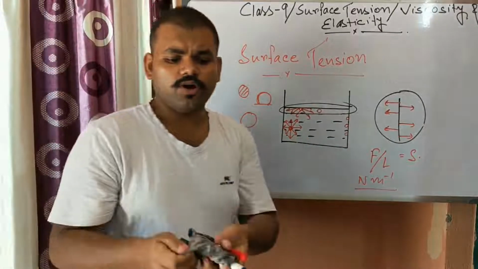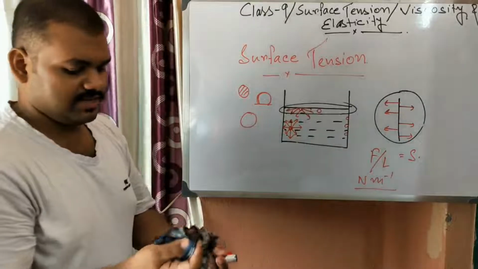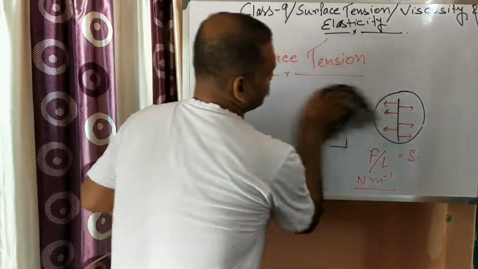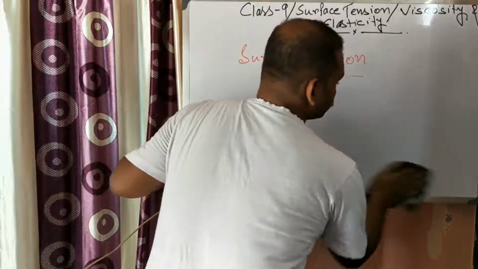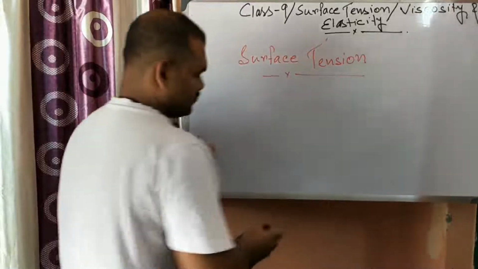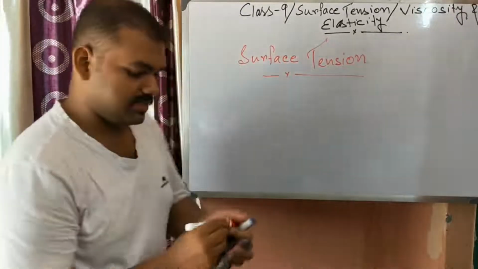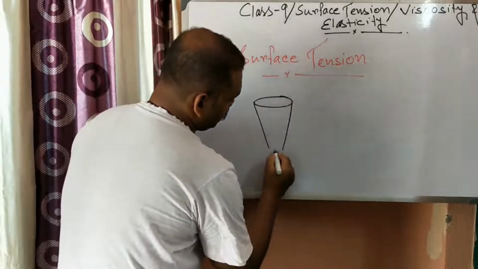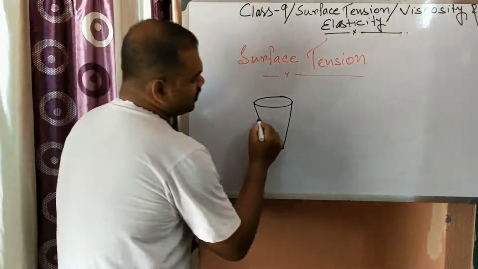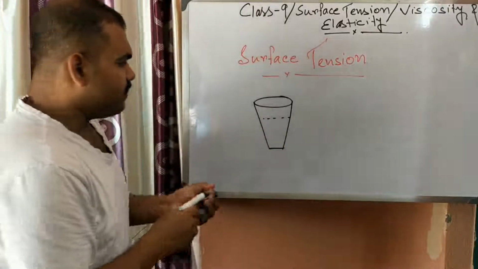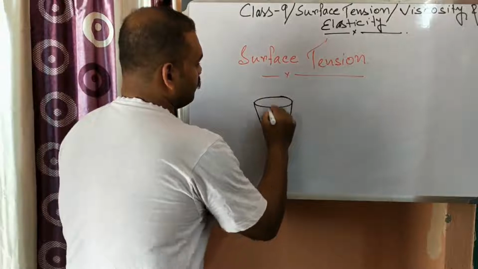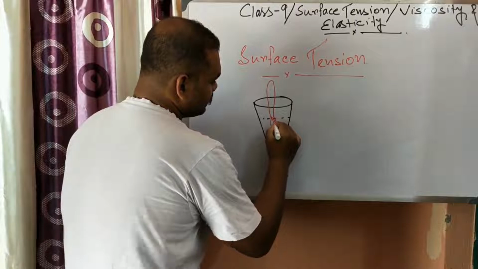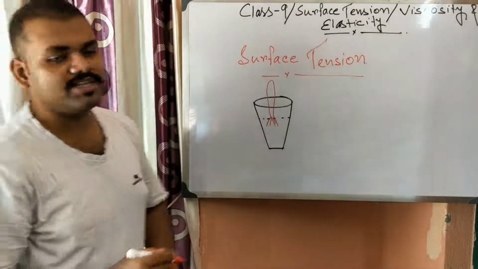So that's why they become spherical. Now a few things related with surface tension, a few occurrences of surface tension, like in case of a paintbrush. Have you seen a paintbrush? Yes. So suppose there is a glass filled with water. Now if you put a paintbrush in, the bristles will be apart from each other.